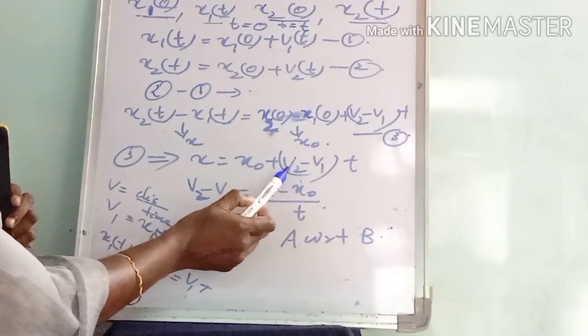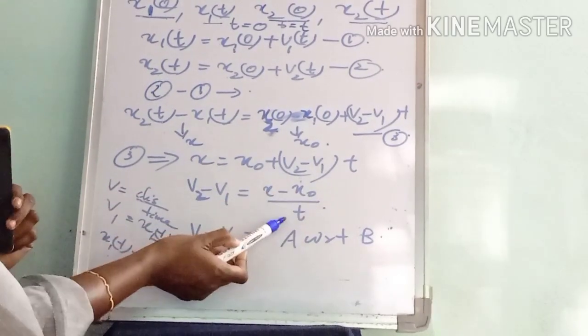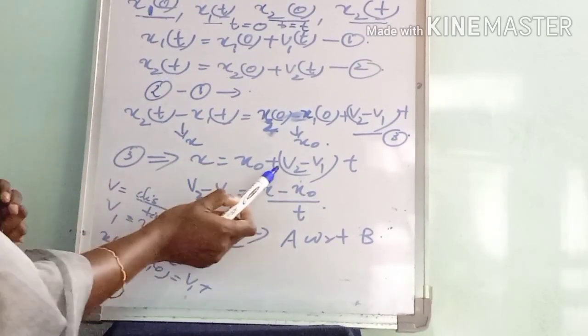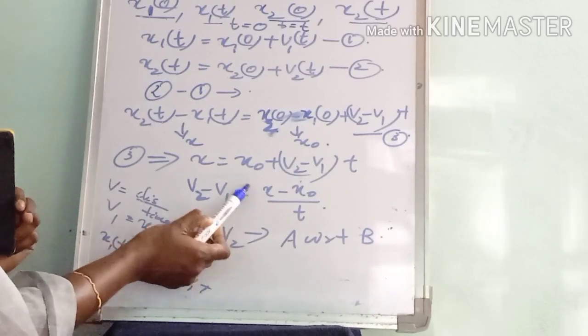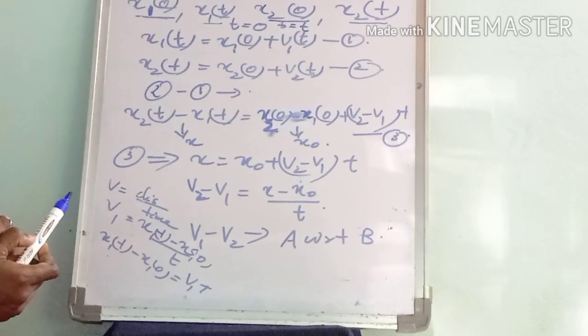From this, v2 minus v1 is equal to x minus x0 divided by time t.